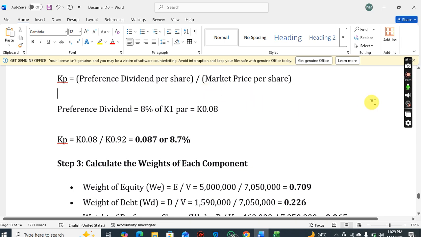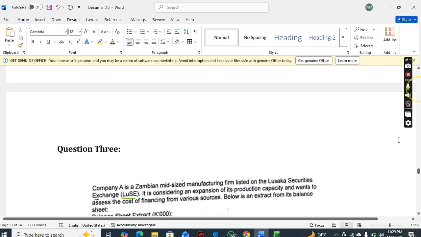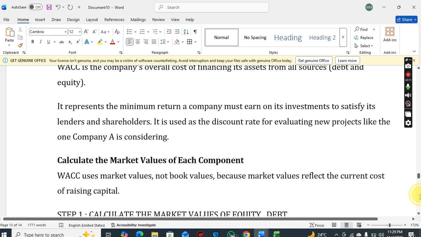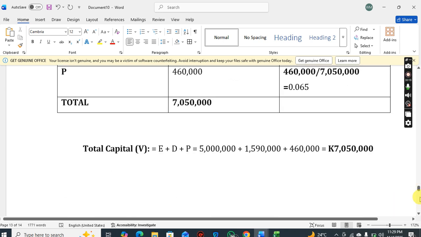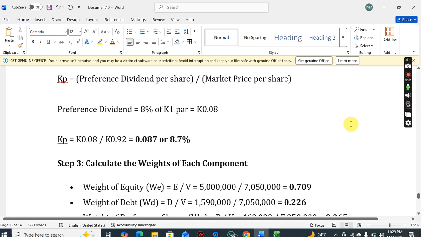So the total of the preference shares, if you remember in the question here, it said 8% preference shares. So you just get 8% of the par value to find out how much dividends the preference shareholders are getting. 8% of 1 kwacha, the preference shareholders are getting 8 ngwe as a dividend. Colleagues, what can you do with an 8 ngwe? If you're owning one preference share, this is how much you're getting. 8 ngwe.